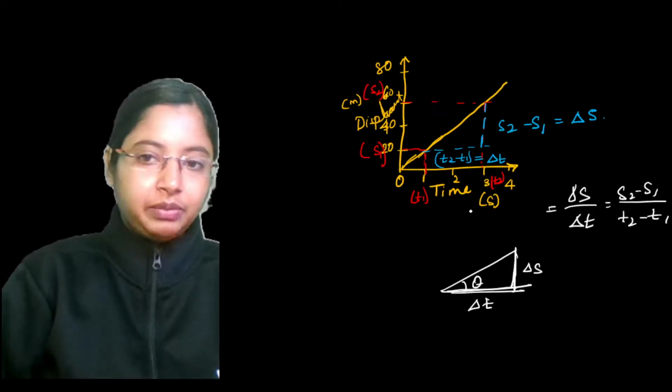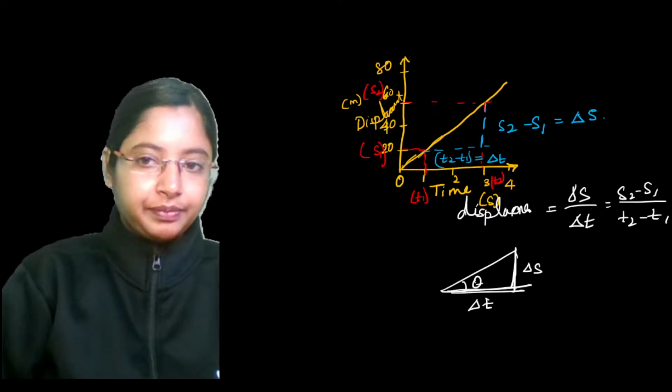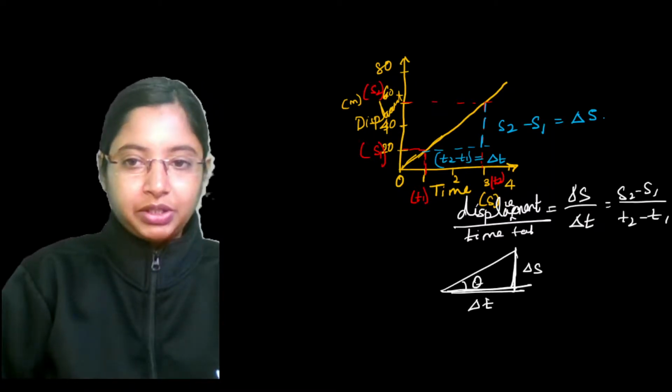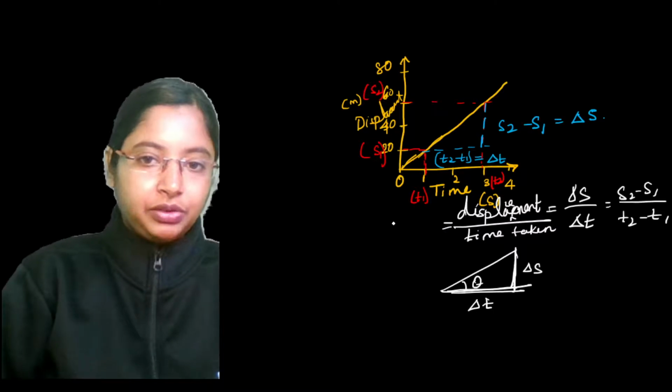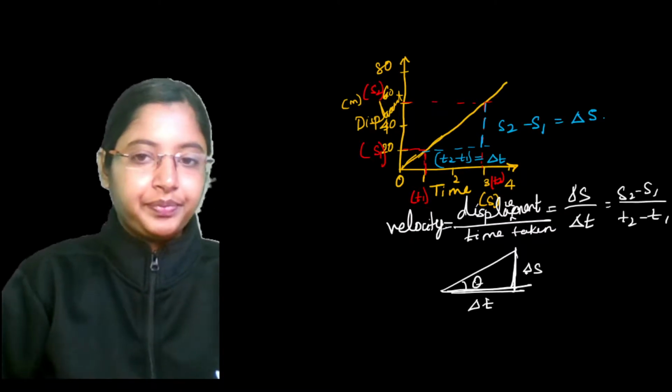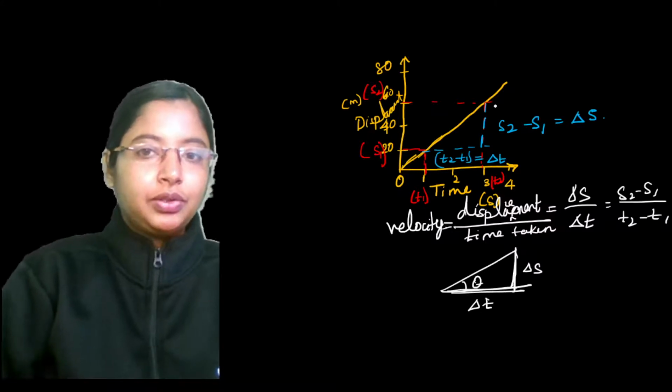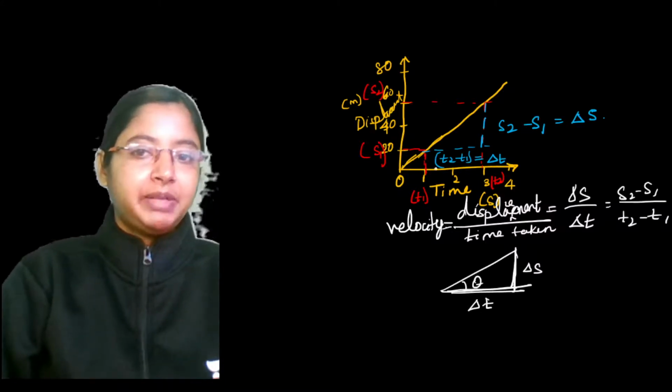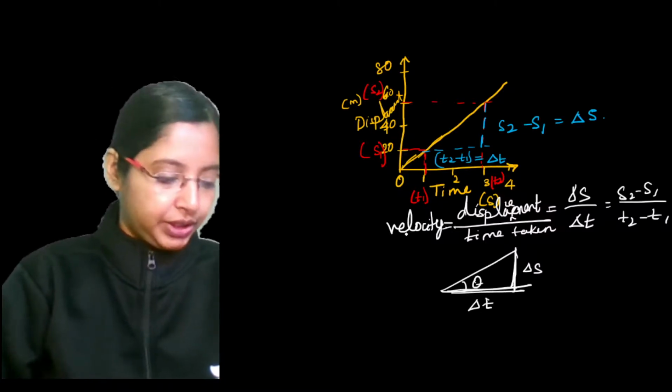So this is the change in displacement, divided by the time interval, the time taken. So this is nothing but your velocity. So the slope of your displacement time graph gives you velocity.